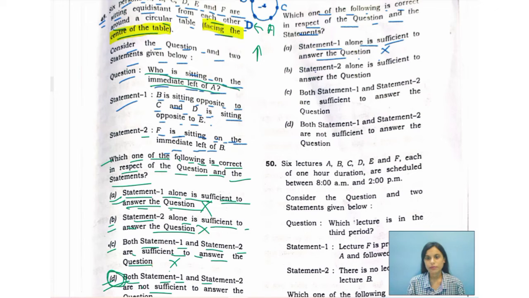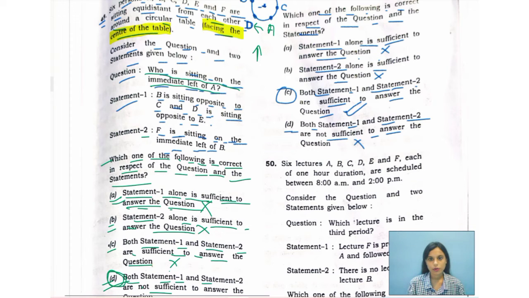No. Statement 2 alone is sufficient? No. Both statement 1 and statement 2 are sufficient? Yes. We can already get all the details from both of them. Option D says both statements are not sufficient, which is not required. So your correct answer is option C.